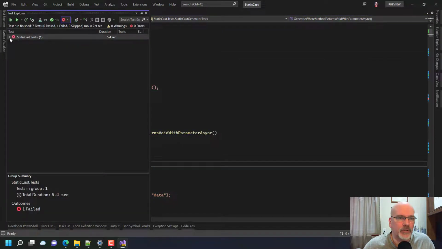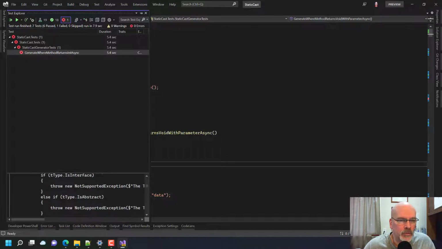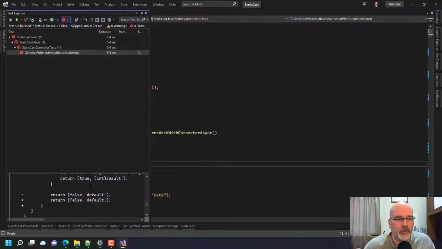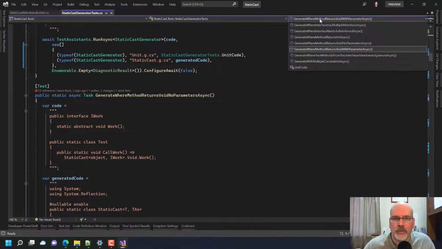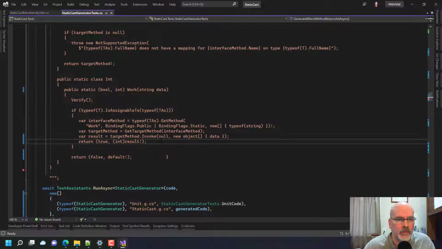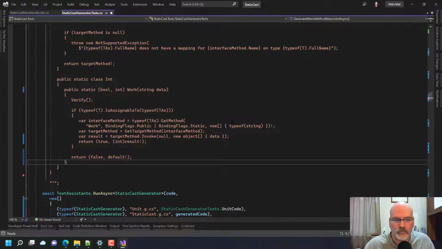Okay, which is the one that failed? Generate when method returns async. Oh, returns int. What's the difference here? Like, we know it actually works. Oh, so when I get to int, there.